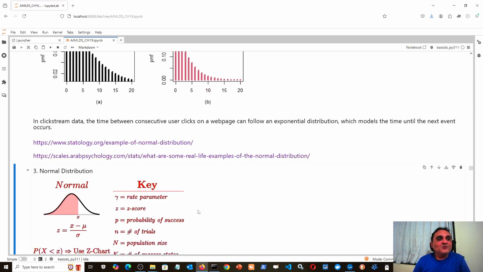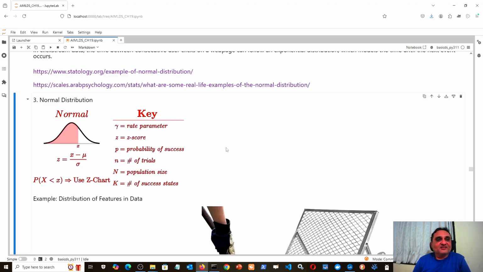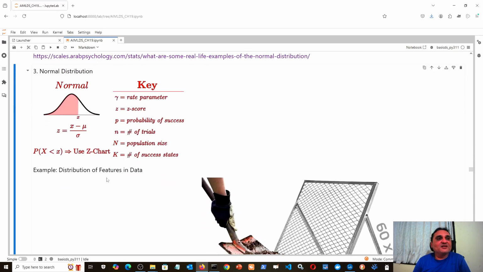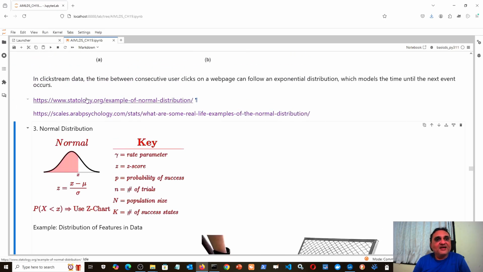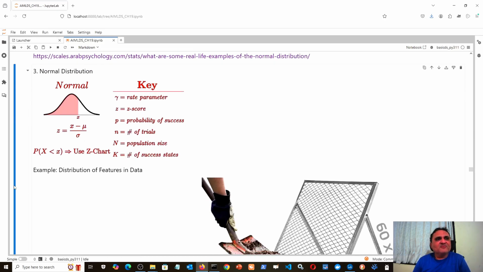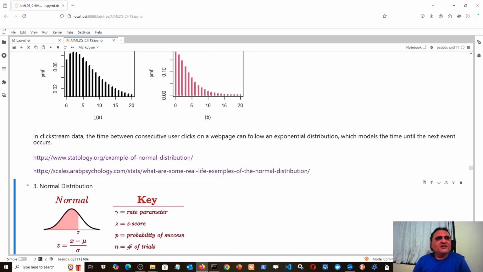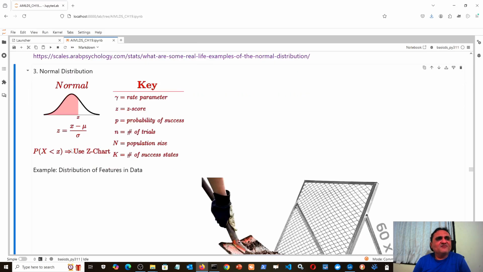Okay, now next is the normal distribution. Normal distribution is one of the most common distributions that we encounter in our daily life. Here I have taken some examples also, these two links: what are daily life examples of normal distribution? But first, let us quickly do what is normal distribution. As I said, the speciality of normal distribution is that here we don't calculate probability by some equation like this, but instead we use the Z chart.